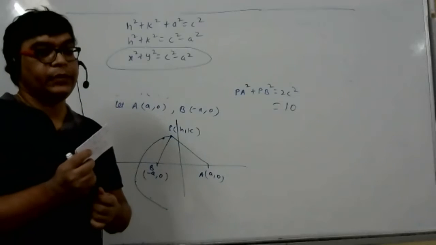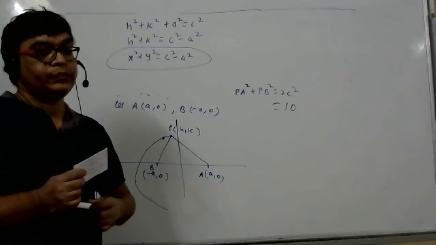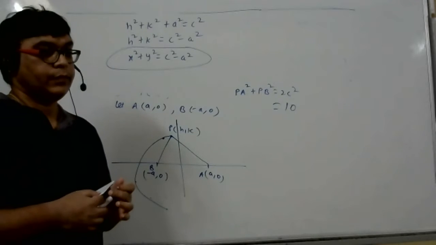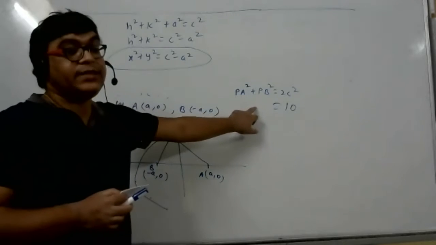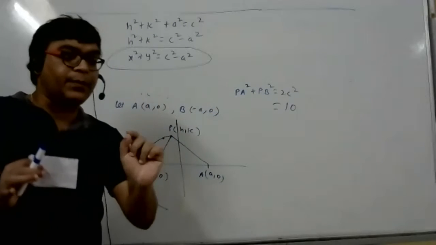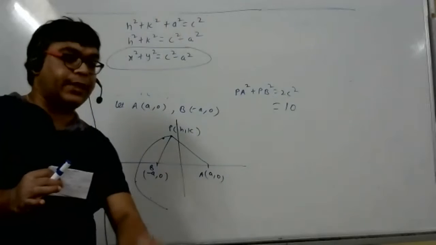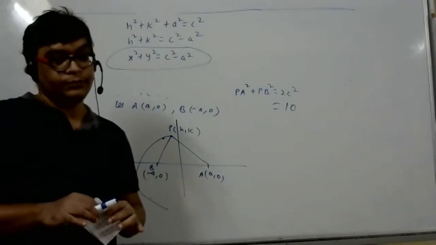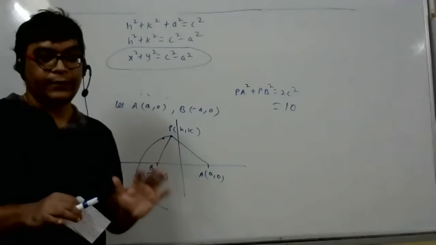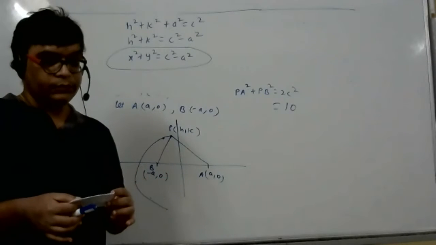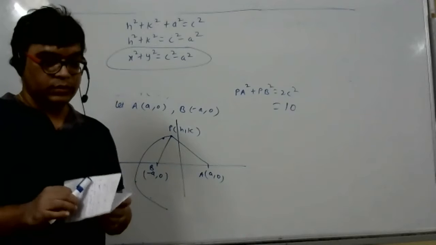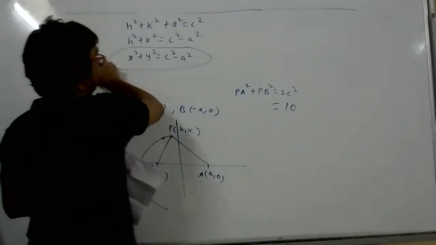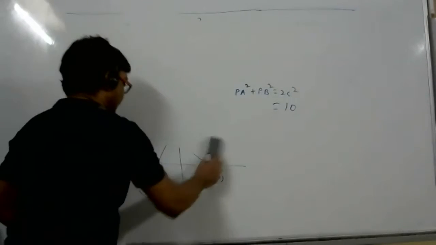Ask something, then I can help you. Ask something if you have a doubt. This condition will be satisfied by so many points, not one point. Those points you join by freehand, you will get a curve. That curve's equation they are asking. Are you there? You are not giving any response. Are you understanding or not? Okay. Shall I erase now? Any doubt you can ask me again, no problem.